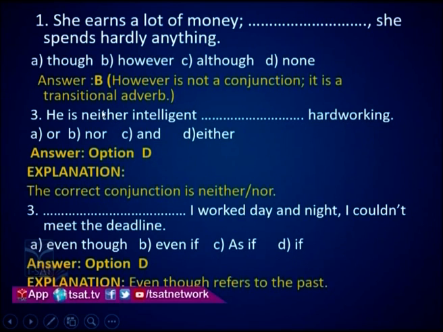Next, he is neither intelligent dash hardworking, or, nor, and either. Always remember, we use he is neither intelligent dash hardworking. Here along with neither, nor is used. He is neither intelligent nor hardworking. Option B is the correct option here.